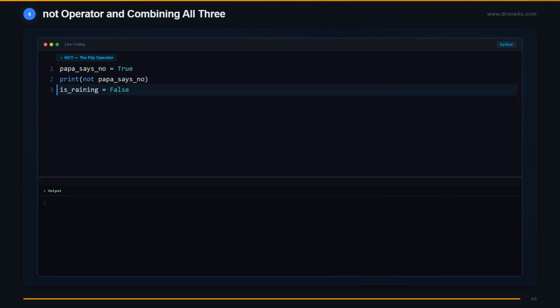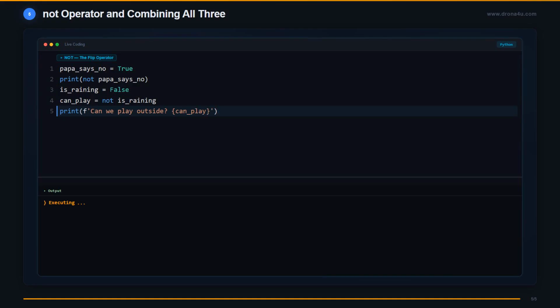Now let us think practically. Kavya wants to play outside. She checks, is it raining? No, it is not. So is_raining is False. But she wants to play when it is not raining. So she writes not is_raining. Let us flip it and check. True. It is not raining. So not is_raining gives True. The flip works perfectly every time.